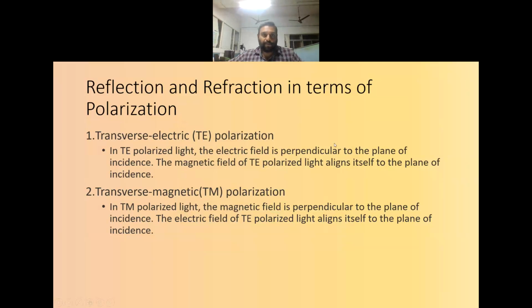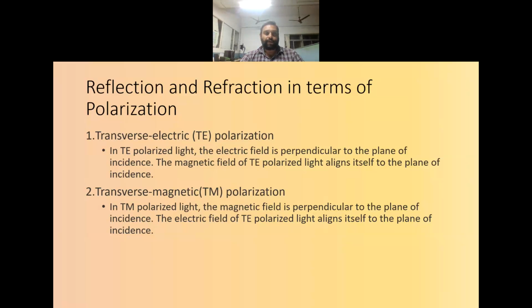Now we will see the reflection and refraction in terms of polarization. Here it is mainly classified into two types. One is the transverse electric polarization, that is TE polarization, and the other is the transverse magnetic polarization, that is TM polarization.